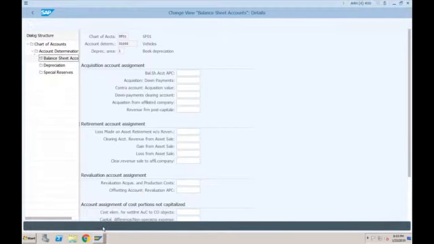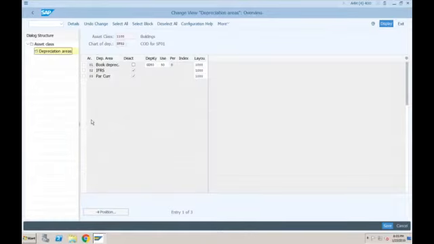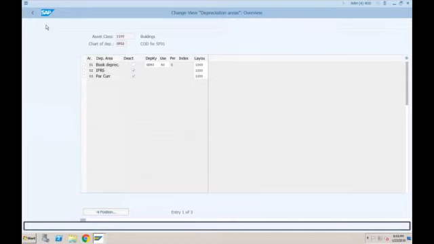Let's create a GL account. I'll go to transaction FS00. This is, let's say, 202, which is again one of the assets. Just click on new.